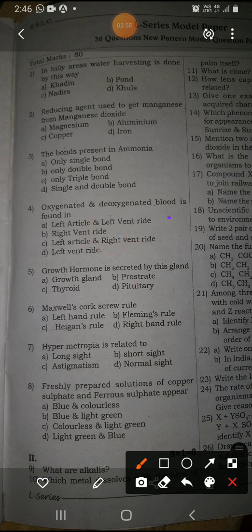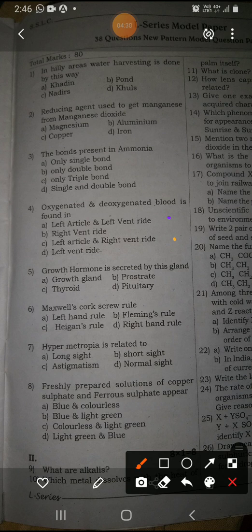The next, fourth question: oxygenated and deoxygenated blood is found in? You know that the heart is the main organ in our body which pumps the blood and supplies it all over the body.